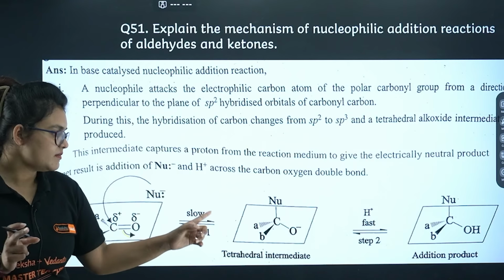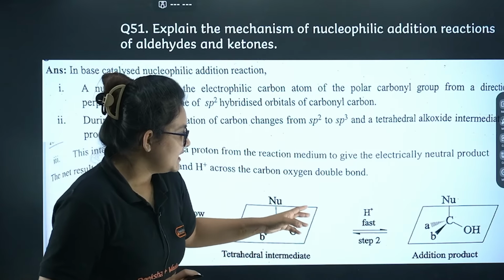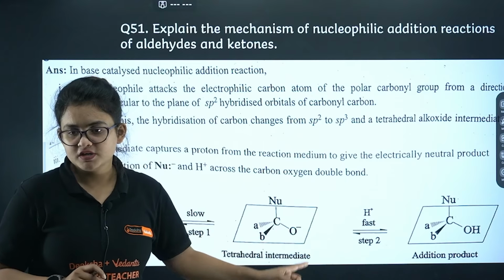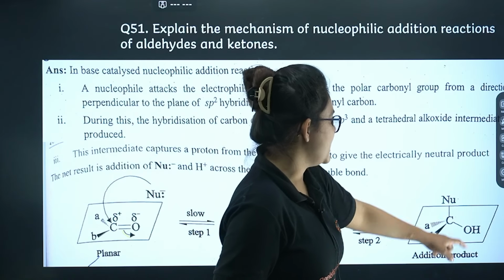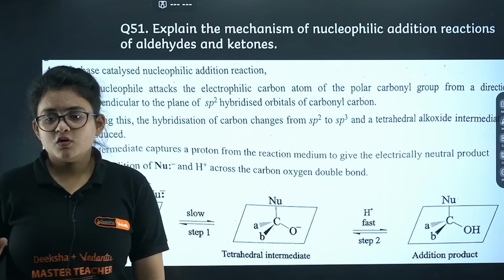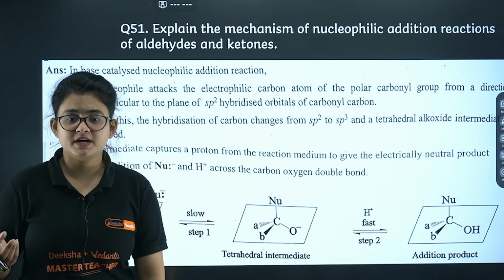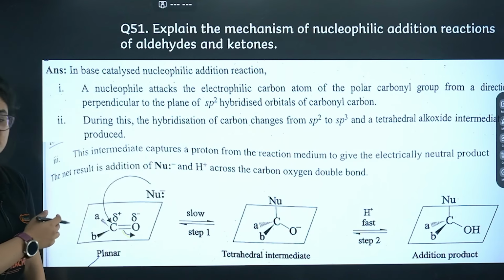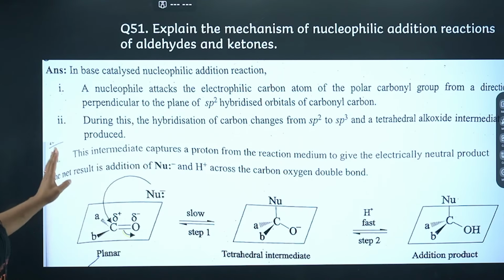Further, it takes up one H plus, and that particular process is going to be very fast. Here you will end up with OH over there. I guess it's clear. So the question comes with respect to cyanide addition or HCN addition to the C=O bond in carbonyl. We will see. I guess it's clear to you.